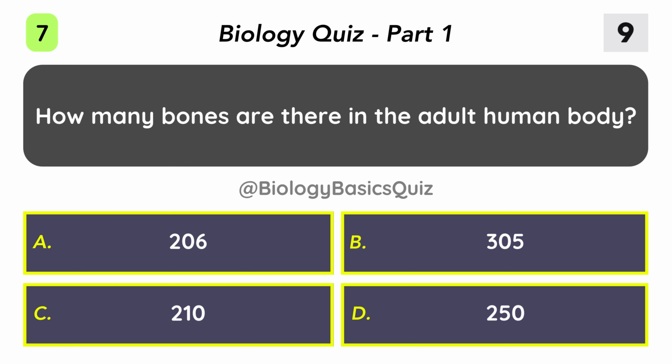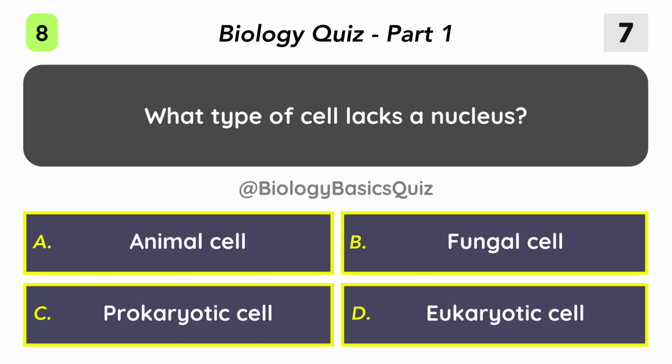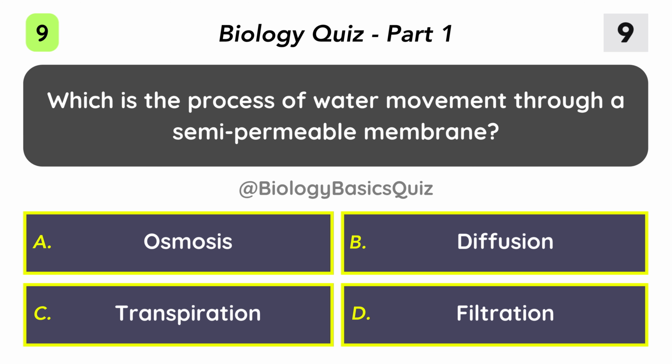How many bones are there in the adult human body? 206. What type of cell lacks a nucleus? Prokaryotic cell. Which is the process of water movement through a semi-permeable membrane? Osmosis.